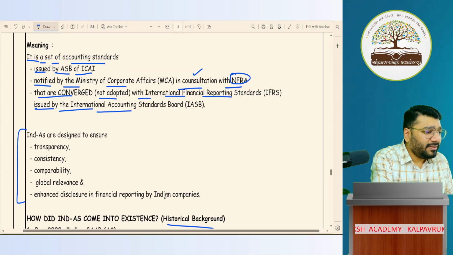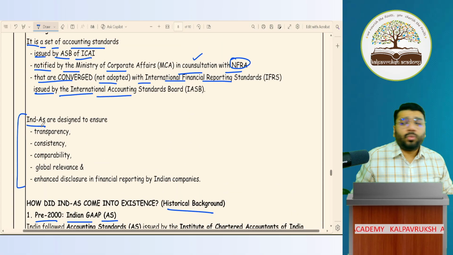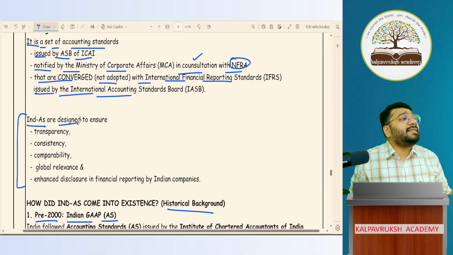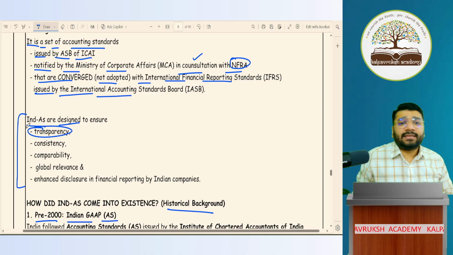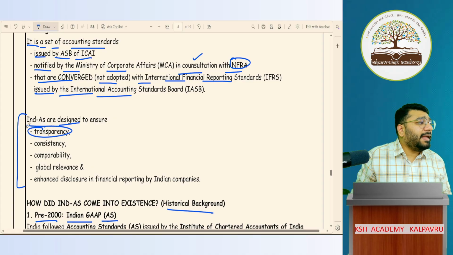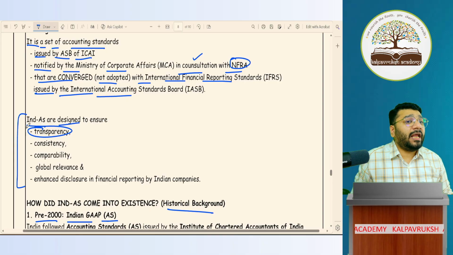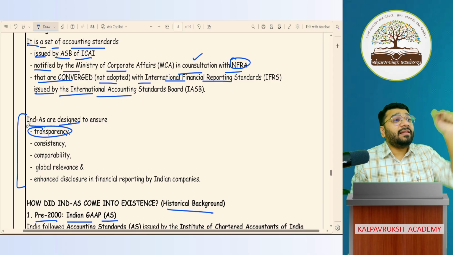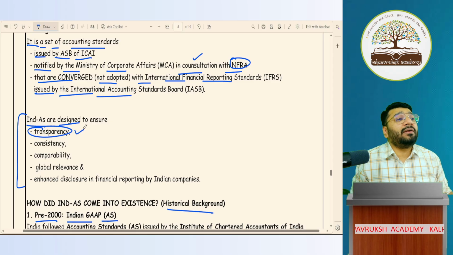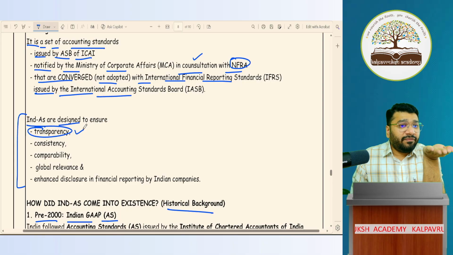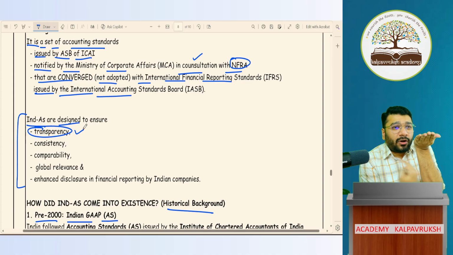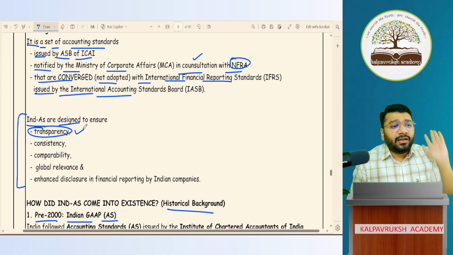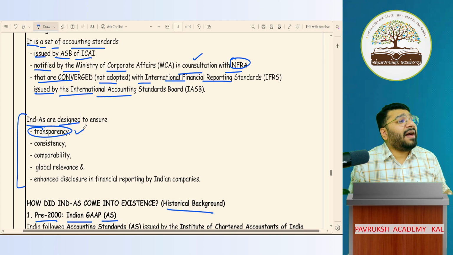Now, this Ind AS that we came out with, what is the intention behind it? It was designed to ensure that we have transparency. The foreign people felt that if you prepare the financial reporting as per our language, as per what we want, then only do we feel that the financial statement is transparent. Transparency is important, no? In the financial statement that you prepare, if there is a lot of hidden agenda, a lot of hidden information, for example, a particular company that met with a fire accident.